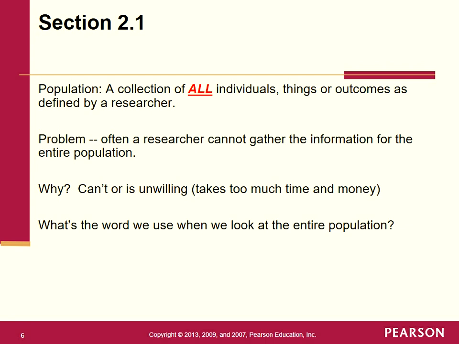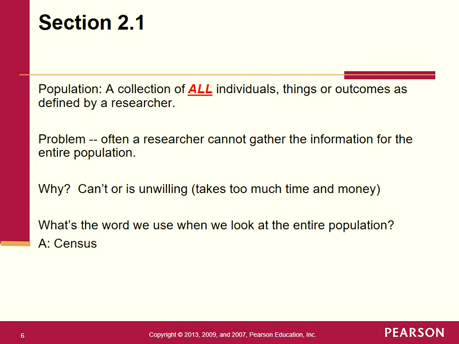By the way, I want to bring this up. What's the word that we would use when we look at the entire population? Everybody knows this. We do this every 10 years in the United States. Hopefully, most of you said, yeah, it's a census. So when you take a census, you are looking at the entire population. Rarely does a researcher take a census. It takes too much time, too much money, and things have just shifted if you try to gather up all that information.